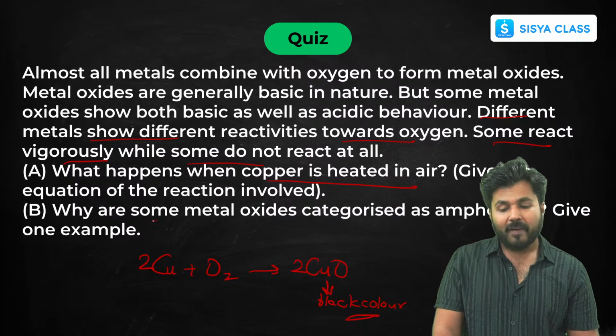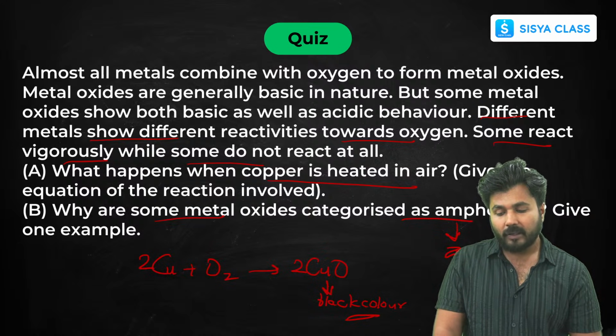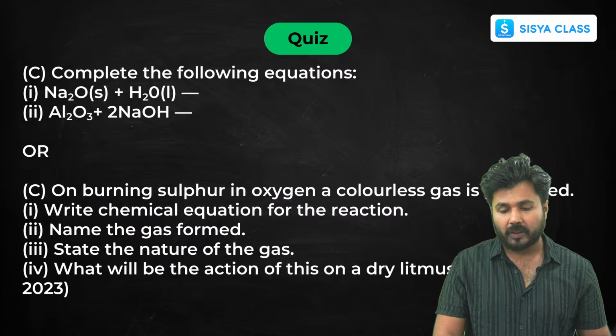Okay, now why are some metal oxides categorized as amphoteric? Because zinc and aluminium oxides, like Al2O3 or ZnO, can react both with acids and bases to form salts. We have already seen the reaction in previous questions.